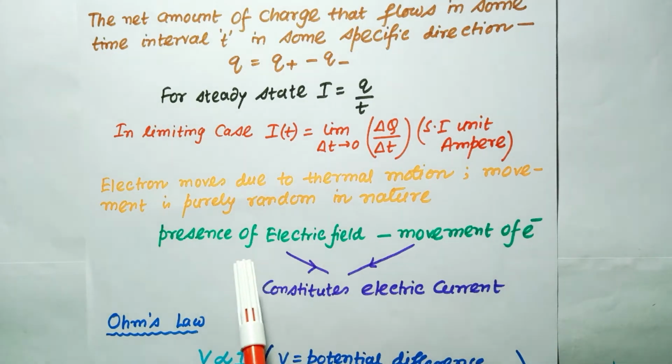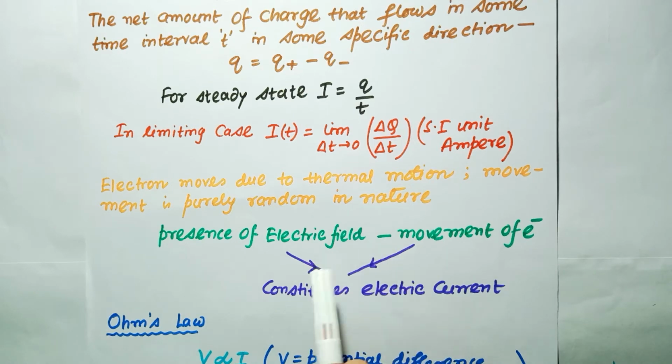But in the presence of the electric field, the movement of electrons constitutes the electric current. As we have discussed before, the electron will move in the opposite direction of the electric field as long as they are moving. So the movement of the electrons constitutes the electron current in the presence of the electric field.